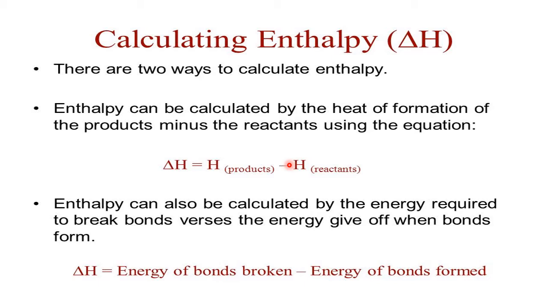There are two ways. One way is the total enthalpy of the products minus the total enthalpy of the reactants. This I told in our previous session. Now, using the bond enthalpy, the bond energy, you consider how much energy is required to break the bonds first. When the bonds are broken, only then can you go for making new bonds. So whenever you want to carry out any chemical reaction, the first and foremost duty is to break the bond.